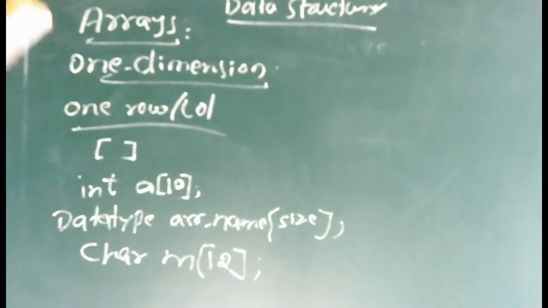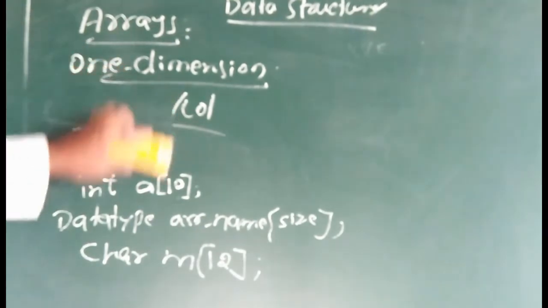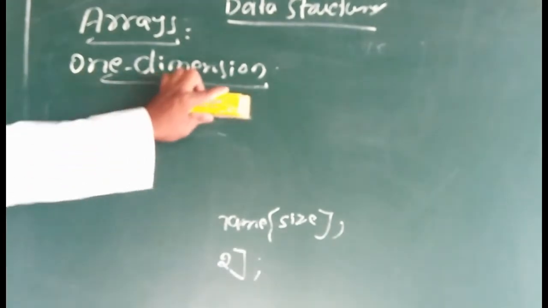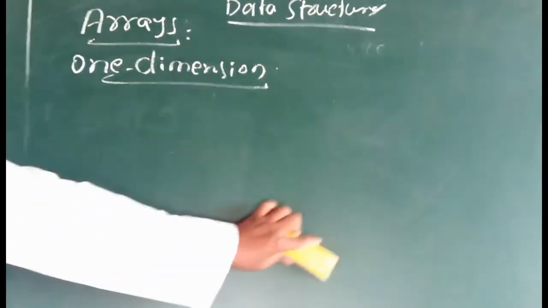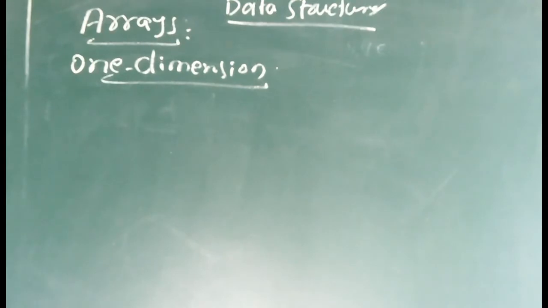Now we will see what operations are performed on a one dimensional array. In the last class we discussed the operations performed on non-primitive data structures. What are those?